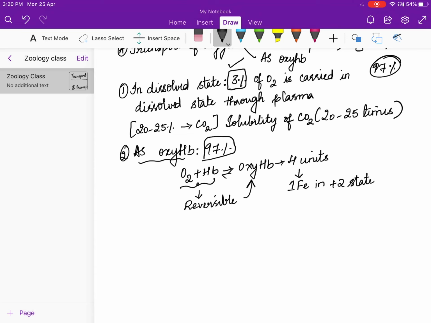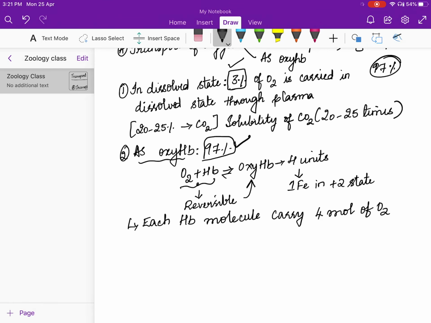So each hemoglobin molecule, this is very much important, is going to carry a maximum of 4 molecules of oxygen at once. So that is why we are going to get this 97% over there.